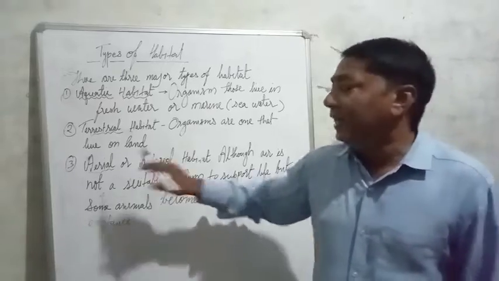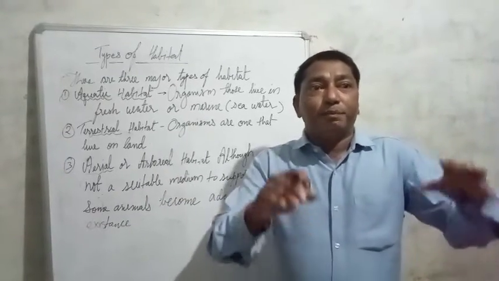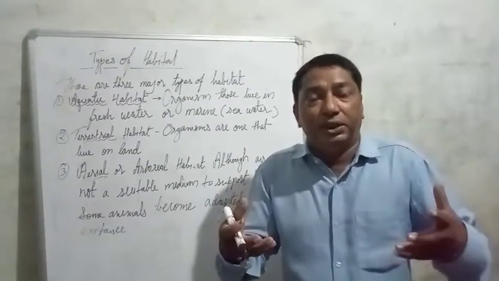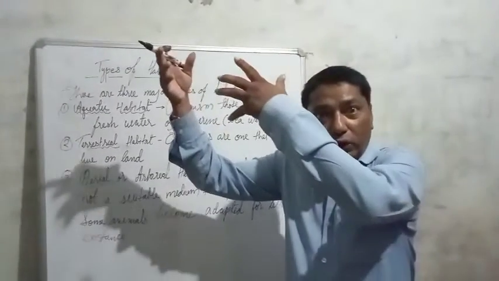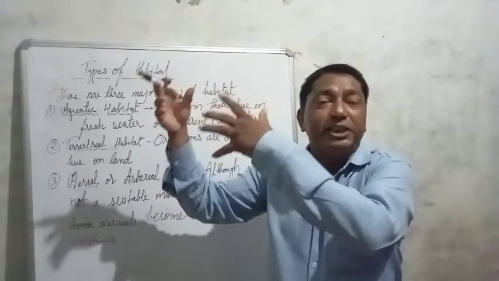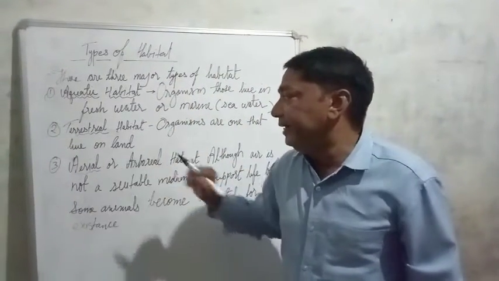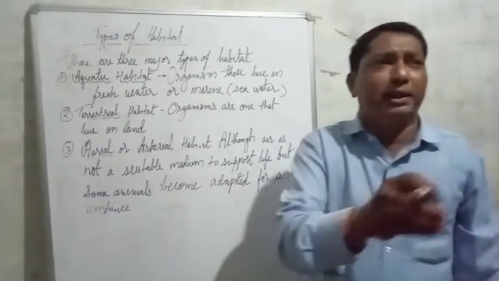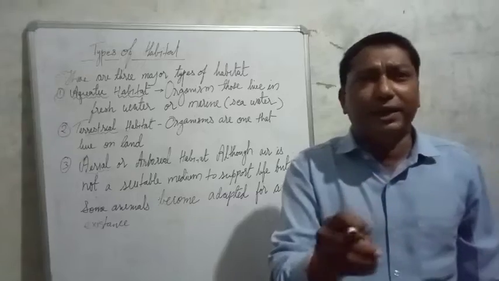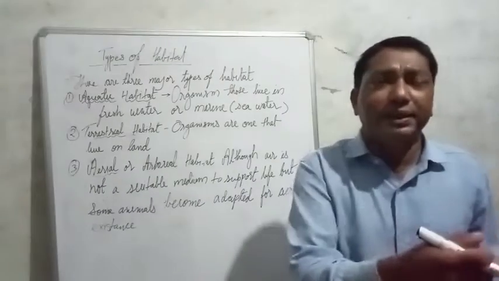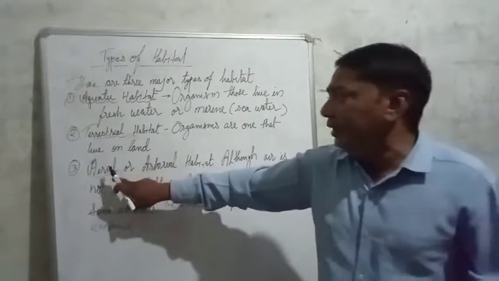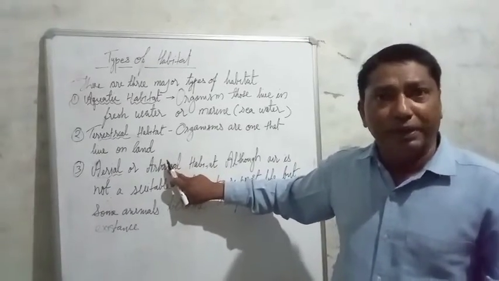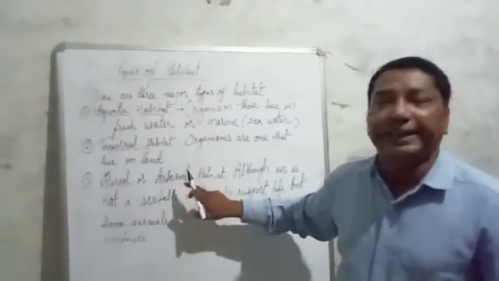Aerial animals are those animals whose bodies are apt for aerial habitat, known as aerial or arboreal habitat. They have to come for food and shelter on trees and other things also. We will go into detail about aerial and arboreal once more, but these are the main three categories.